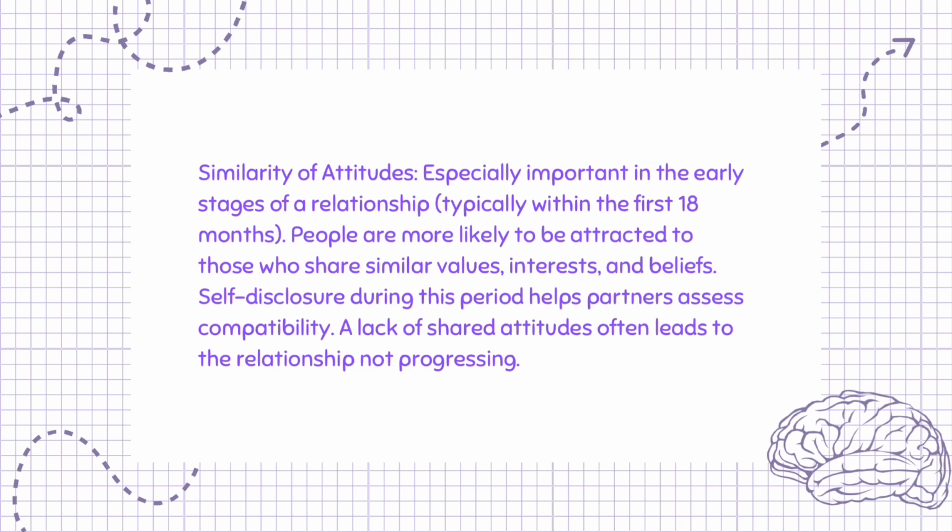Similarity of attitudes is especially important in the early stages of a relationship, typically within the first 18 months. People are more likely to be attracted to those who share similar values, interests, and beliefs. Self-disclosure during this period helps partners assess compatibility. A lack of shared attitudes often leads to the relationship not progressing.